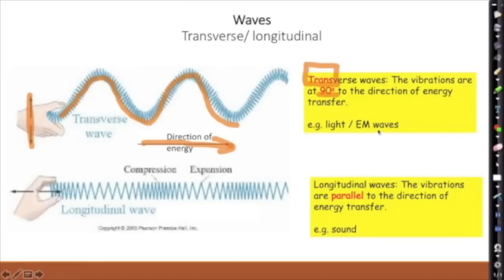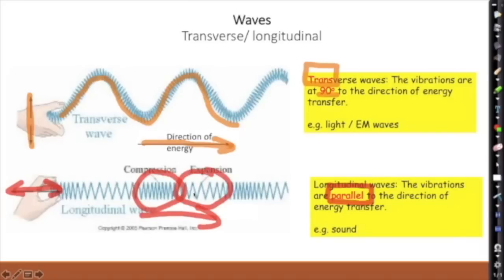Okay, and longitudinal waves are a different type of vibration. They have vibrations which are parallel to the direction of energy transfer. So this person is moving their hand in the direction of the wave, and the direction of the energy is still going away from the person as they move their hands backwards and forwards. And you can see here that what you see move down the spring are areas where the spring is squidged up, and areas where the spring is spread out.